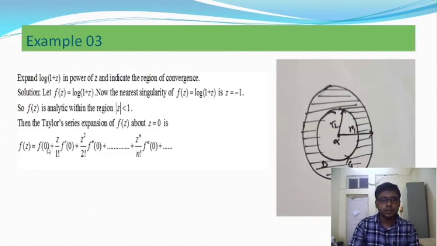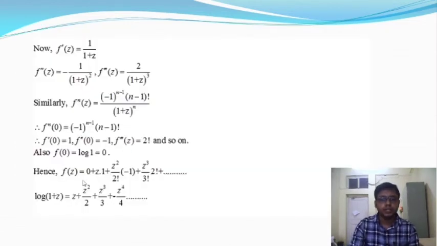If we put f0, f dash 0, f double dash 0, and f to the power n of 0 and so on, this Maclaurin series gives f of z equal to 0 plus z into 1 plus z square by 2 factorial minus 1 plus z cube by 3 factorial into 2 factorial, and up to infinity. I will take only 4 or 5 terms in this series. You can take more terms, whatever it may be.